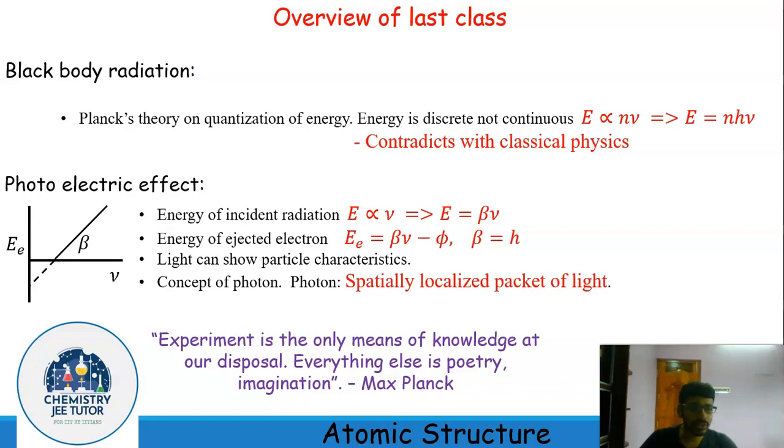In this class also, we will see another experiment, that is the line spectrum of hydrogen atom. And we have already seen that Rutherford's atomic model couldn't explain the line spectrum of hydrogen atom. Let's see what this line spectrum of hydrogen atom is and where it contradicts classical physics.